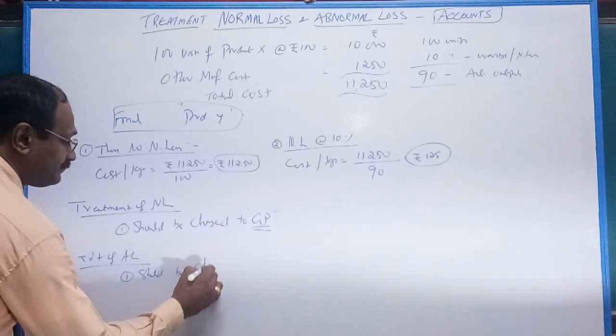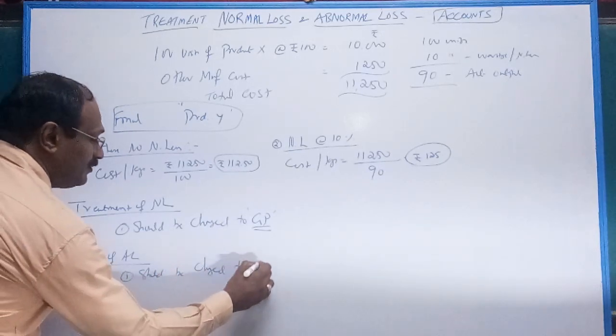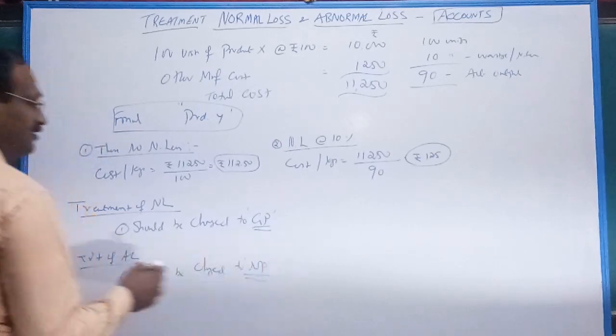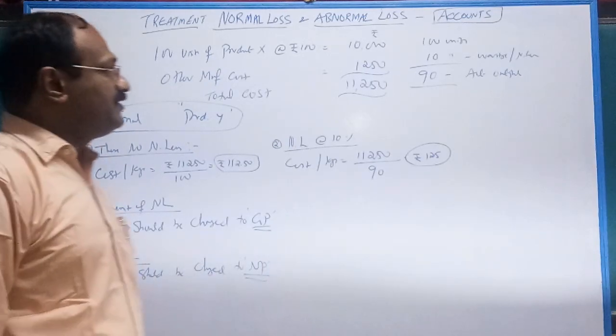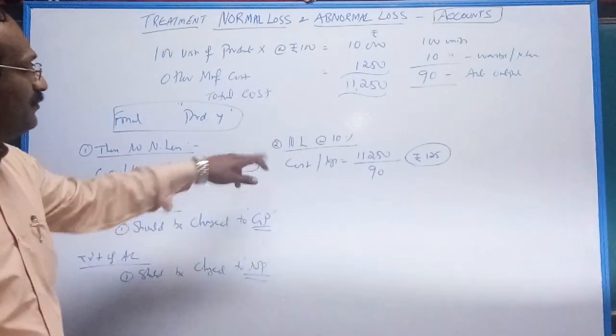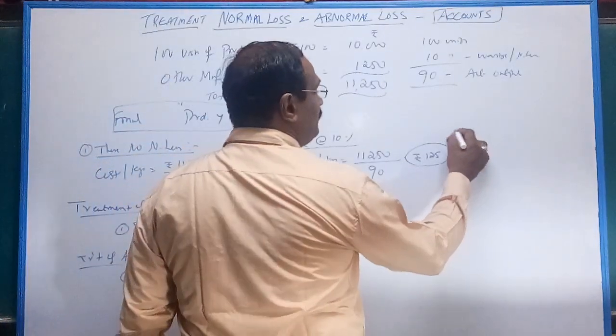Should be charged to net profit. Very important two terms. I will explain with the trading account. I prepare the trading account for this particular sum. Okay. Third one. Listen. Third one.